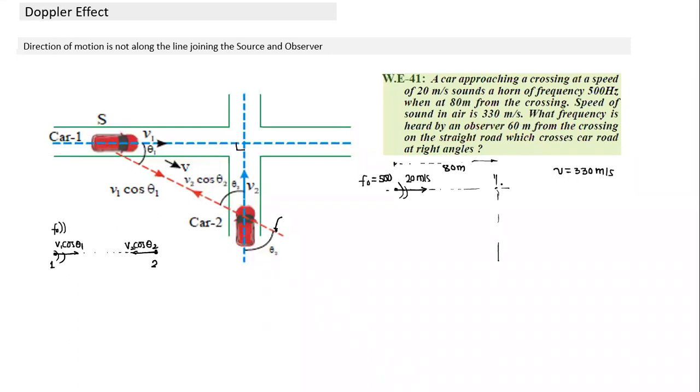So this is a crossing on the straight road, which is across the road at right angle. So there's another person here who's at a distance of 60 meters from here. And this person is not in motion, this is at rest. What is the frequency observed by this person here?